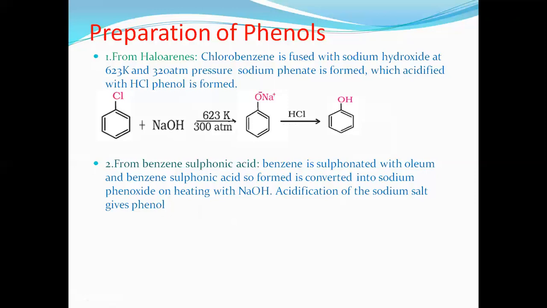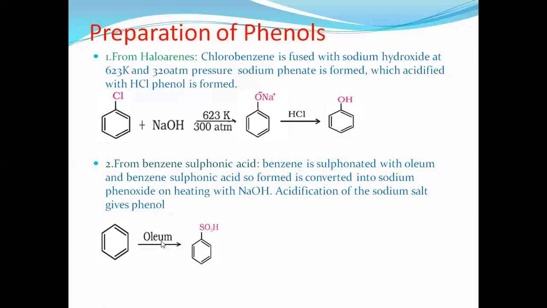Acidified with HCl, you get phenol. Say benzene treated with oleum. Oleum, you might have studied in the previous p-block elements, H2S2O7. It is called oleum.